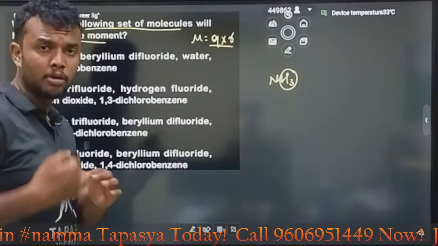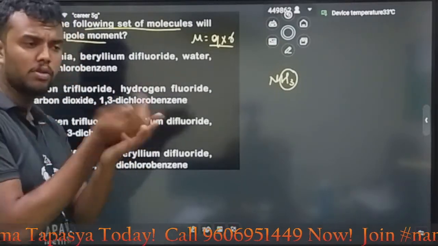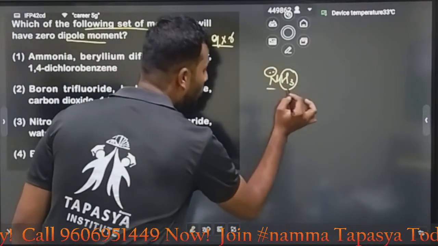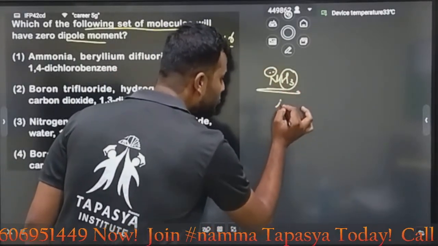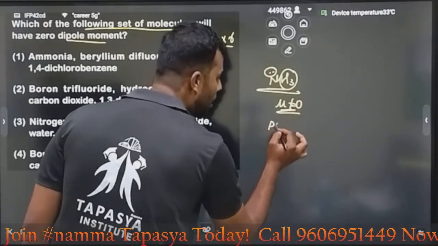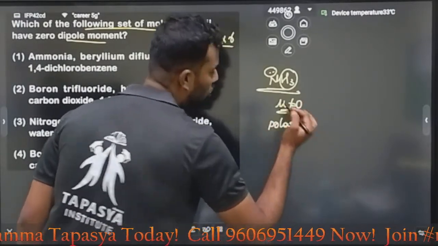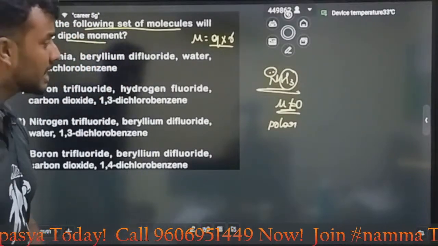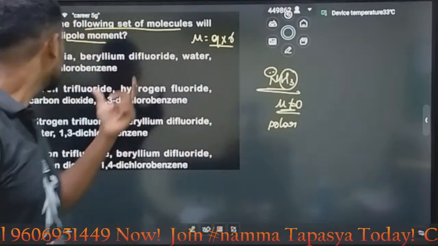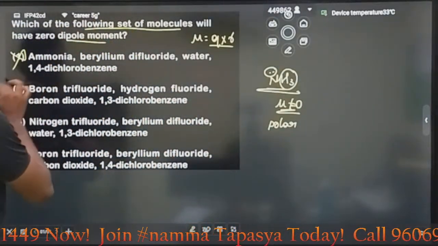If 3 are the same, moving in the same direction, then all will be cancelled. But the thing is, we have another lone pair. In ammonia, the mu value is always not equal to 0. Mu not equal to 0 is nothing but polar. If mu is equal to 0, non-polar. Here in option A, ammonia is there, so the option is wrong.